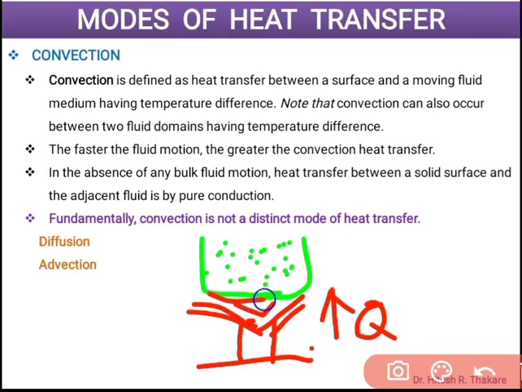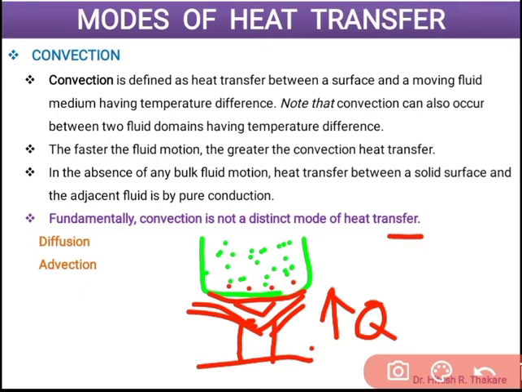First, this heat will contact the bottom surface of the vessel. The molecules of the bottom surface are that of a solid, so heat conduction will take place from the outer surface of the vessel towards the internal surface. Then, the molecules of water which are in immediate contact with that vessel surface will first absorb this energy because of conduction. But then one property of fluid comes into the picture. The energy of these fluid molecules will keep on increasing, that means their temperature will increase.